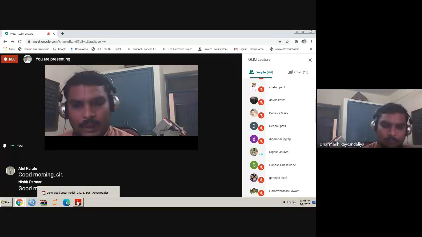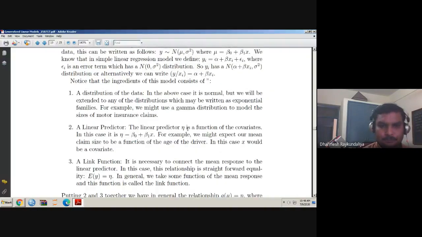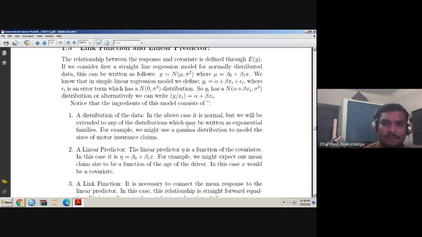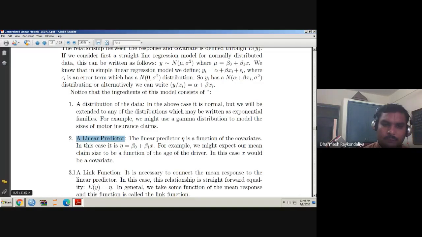So, in the last lecture, we discussed the three ingredients of the generalized linear models. One is a distribution of the data. Second is a linear predictor, and third one is a link function.